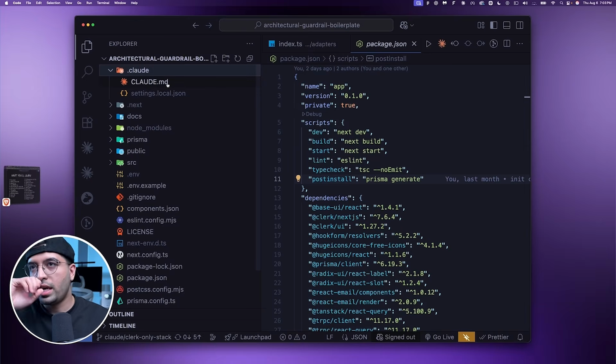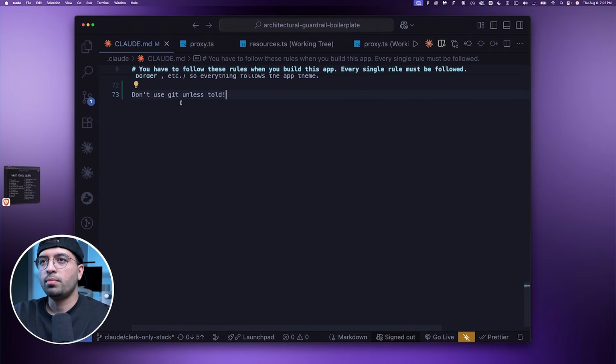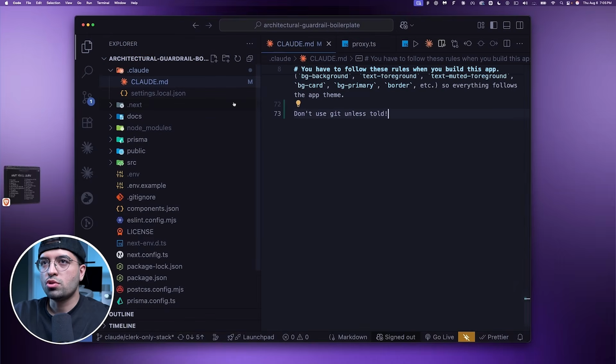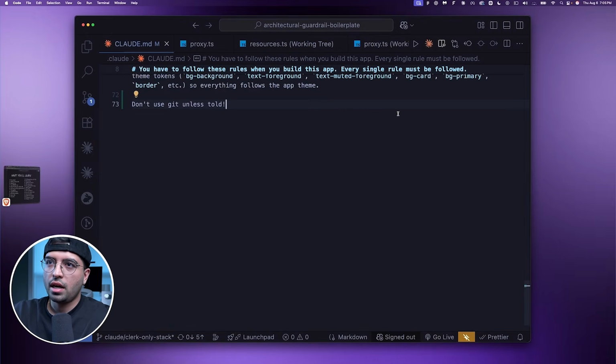So you want to create a claude.md file just like this. And the first rule I want to point out is you're going to scroll all the way to the bottom of your claude.md file, and you're going to add this note here. Don't use Git. Okay? The reason is because Claude sometimes will try to read session history, will try to read all of your commits. And I've had this happen so many times to me where it decided to undo some changes it made. It thought since it's working on the session, it knows about the session, it's going to undo everything and then rebuild that.